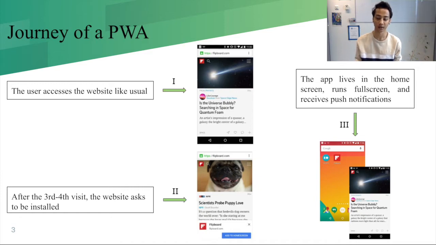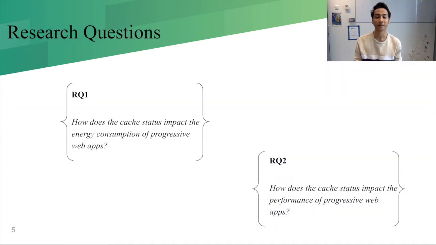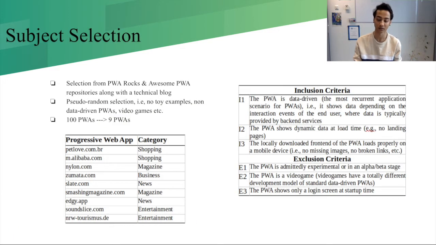And understanding how caching works with limited battery life and resources of mobile devices nowadays, and how it affects the energy consumption and page load time is important, and which gives rise to our two research questions. The first research question being about how does the cache status impact the energy consumption of progressive web apps? And the second research question, how does the cache status impact the performance of progressive web apps?